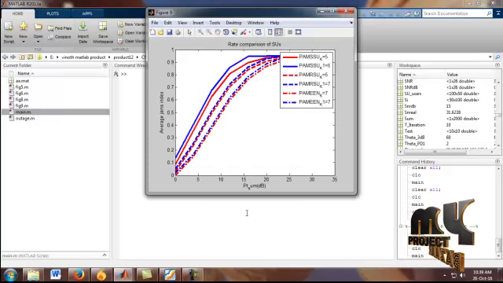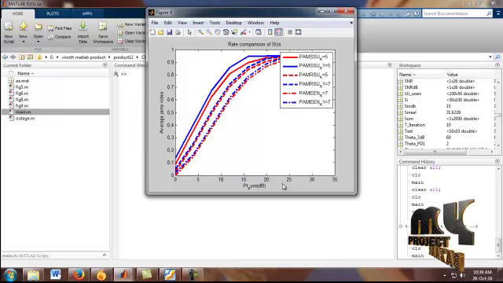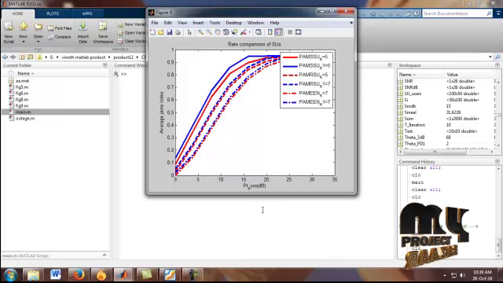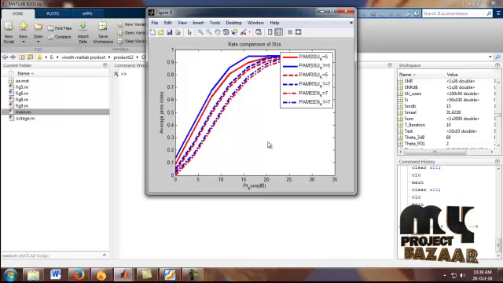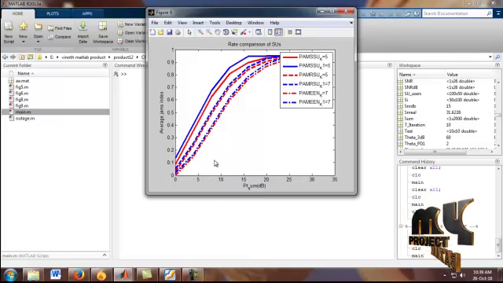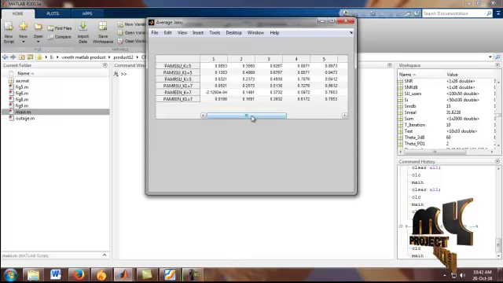Finally, we calculate the rate comparison of secondary users using three different algorithms. The X label shows the power transmission, and the Y label shows the average gain index. As the K values vary, the graph also varies. According to that graph, the plotted line values are shown in the table, so we can easily find the values.